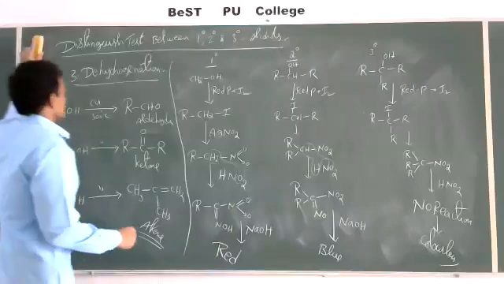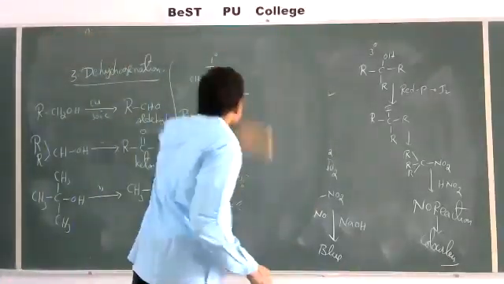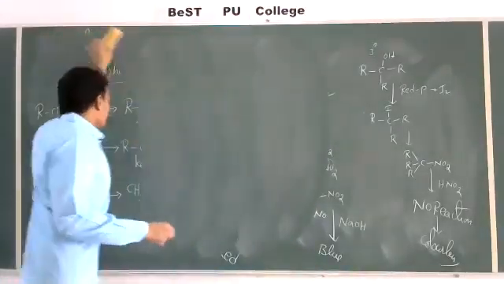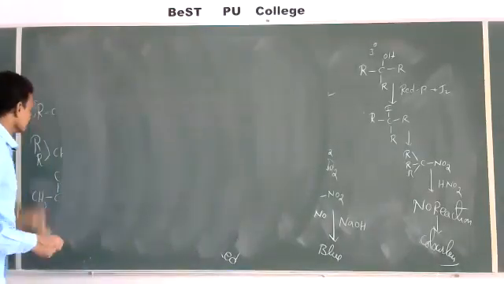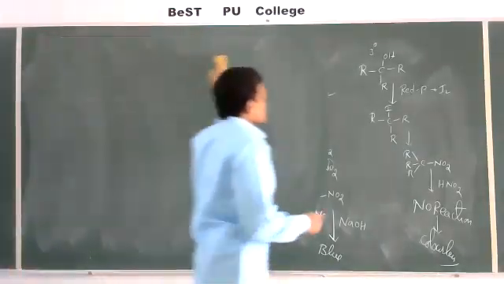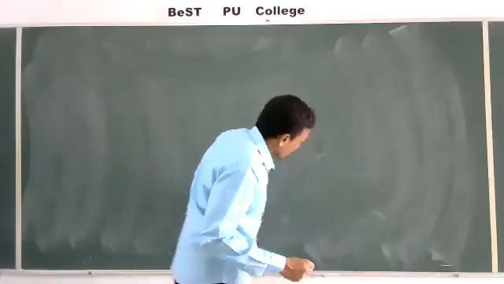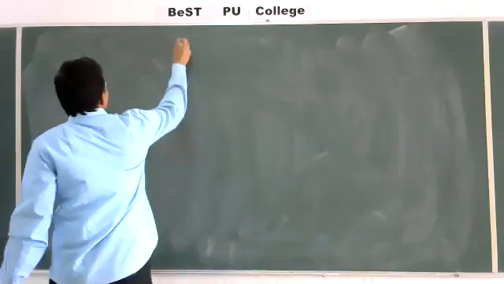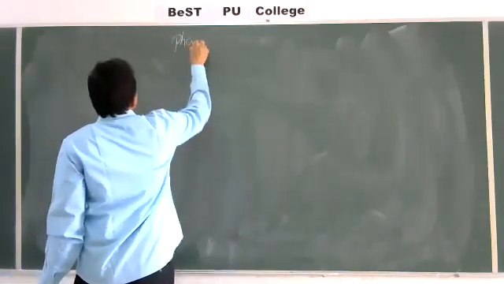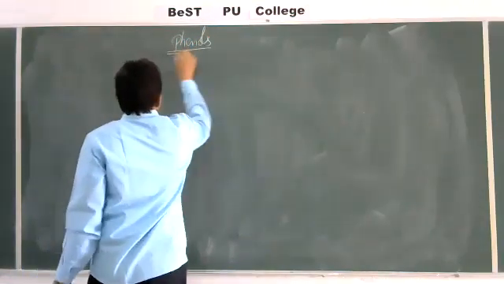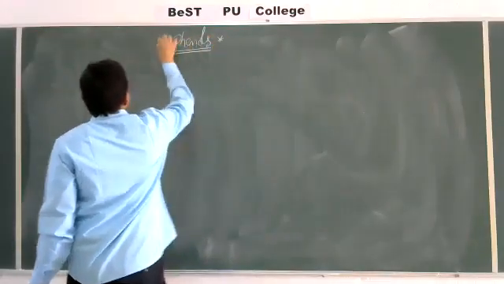Okay, right. Now, the next topic in the same chapter is phenols. So in this chapter there are three topics: alcohols, phenols, and ethers. The first topic, alcohols, you have completed. Now we'll go for the second topic, phenols.